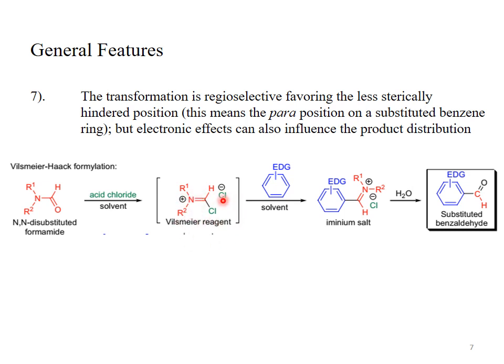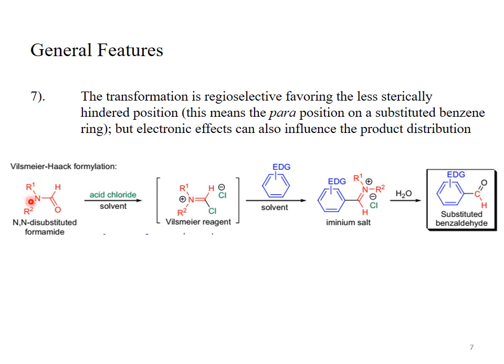See this one. This iminium salt is attached to the aromatic system. So one iminium salt is converted into another iminium salt. This is the iminium salt and this is the aromatic iminium salt. Just this step, the introduction of the Vilsmeier reagent to the aromatic system, is an electrophilic substitution reaction.